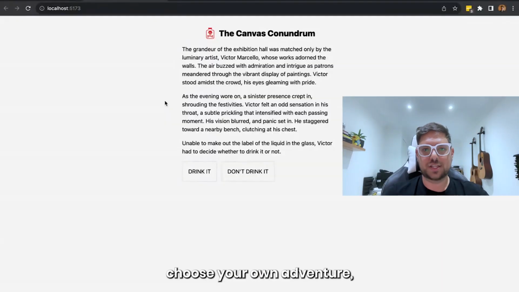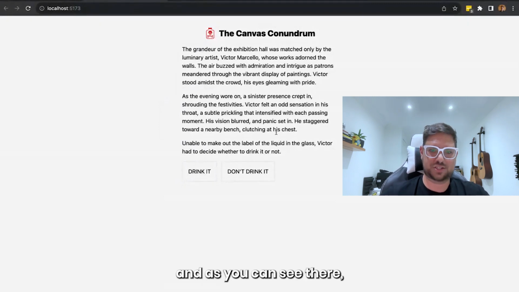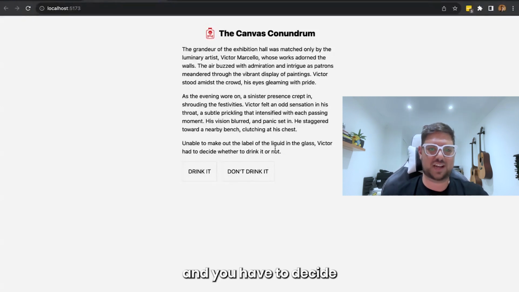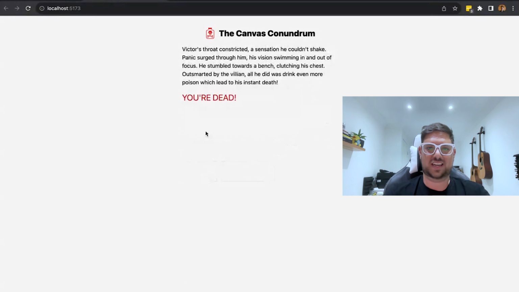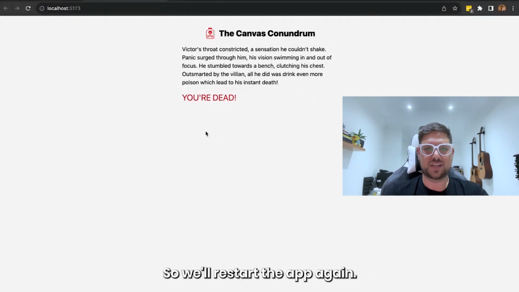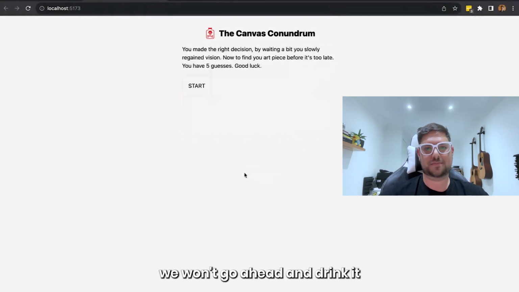So starting out with the choose your own adventure, you are presented with a vial to drink. You've had something to drink. Your vision's blurry, and as you can see there, there's some kind of liquid, and you have to decide whether or not you want to drink it. If you go ahead and drink it, you're dead. I'll take you on the shortest route first. Turns out that vial had more poison in it, and it just really sped up your demise. So we'll restart the app again, and now that we know, we won't go ahead and drink it.